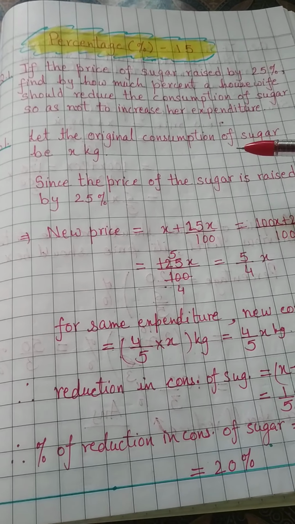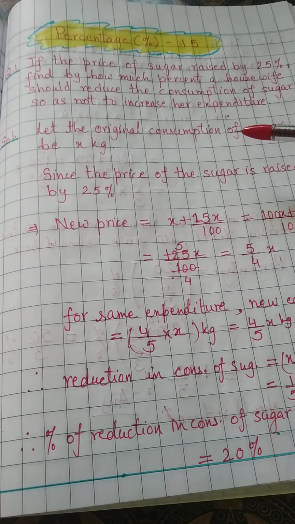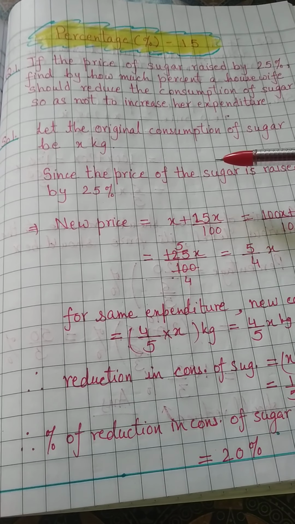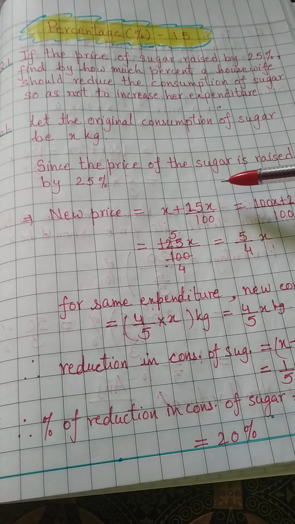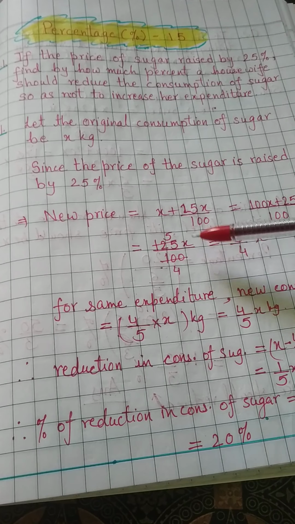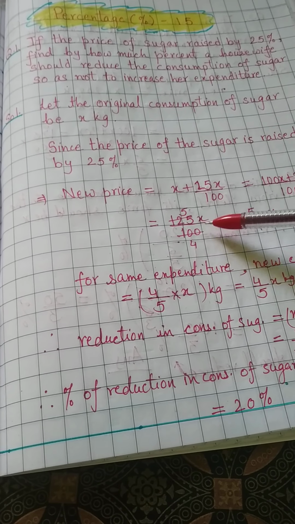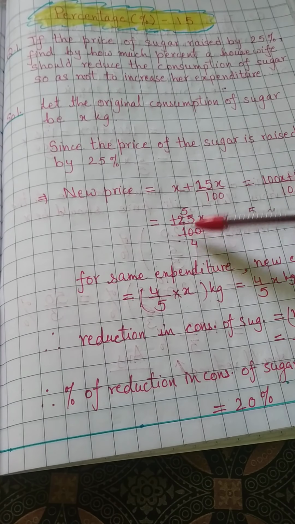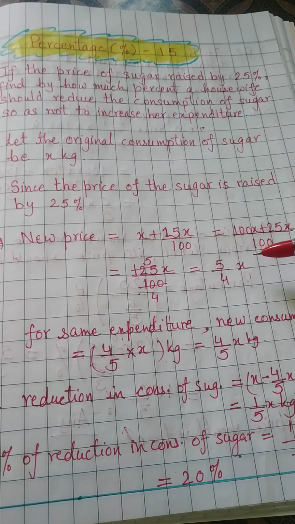So how we will do it: we have to find the reduction, but we don't know the original consumption of sugar, so we will assume that the original consumption of sugar is x kg. Since the price of sugar is raised by 25%, the new price will be x plus 25% of x, so it will become 125 upon 100 x. So I will cancel it: 25 4s are 100, 25 5s are 125, so it will come to 5 upon 4 x, right?